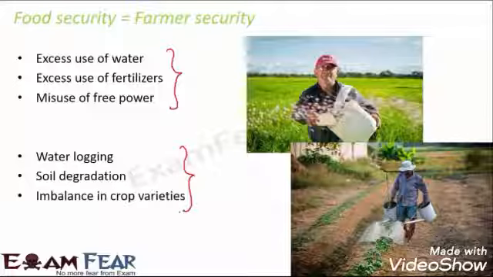So it is important that if we really want to ensure food security to everyone, the farmers are also secured. All the farmers should be given equal opportunity. They should be given equal access to all the resources so that all of them can get similar output and can lead a better life.